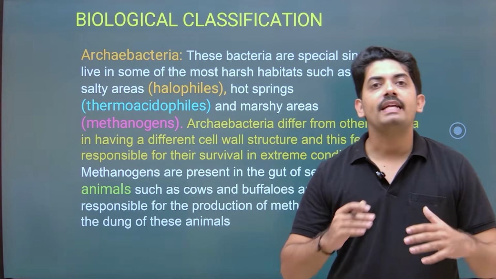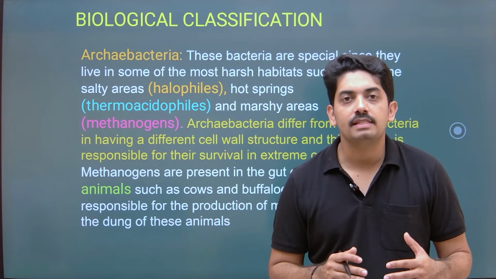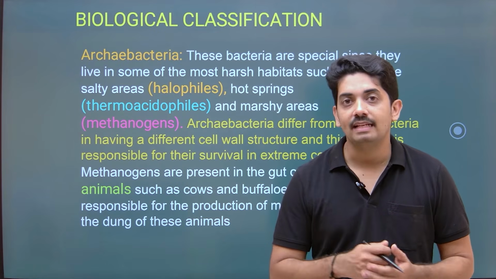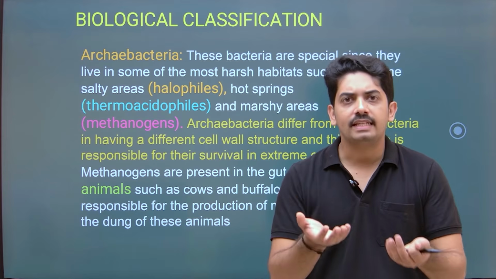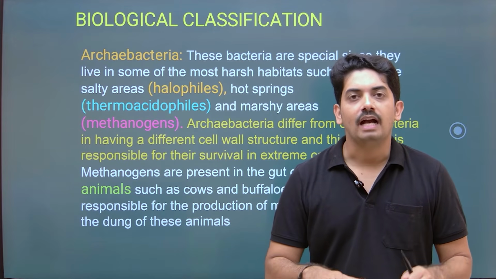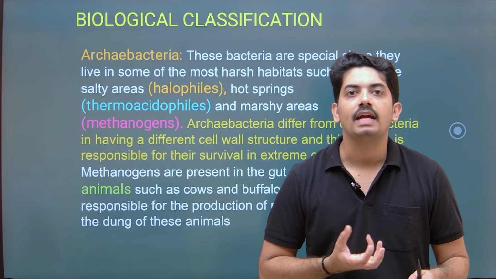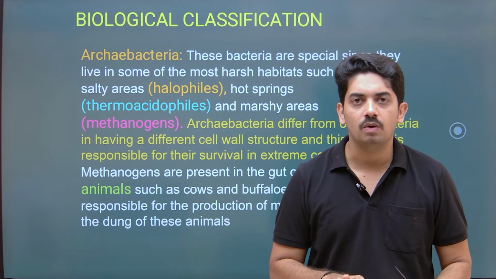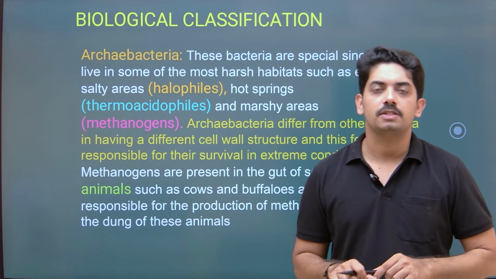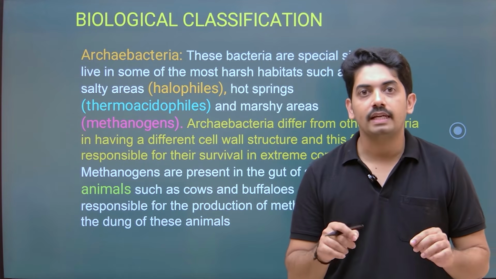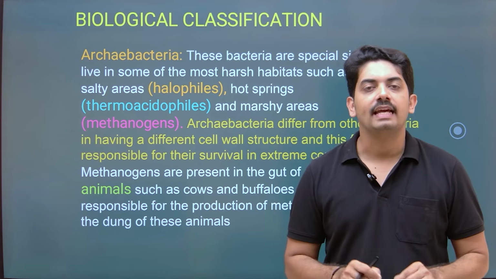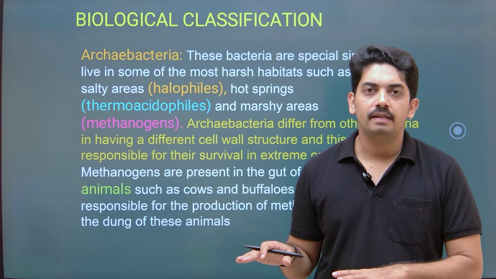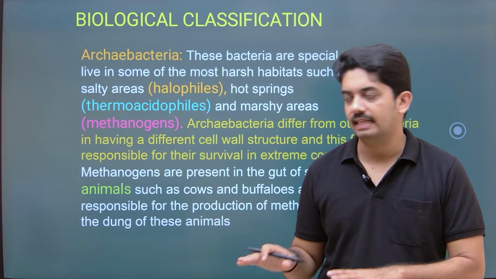Remember, ruminant organisms. Ruminant organisms means the organisms which have a four-chambered stomach. We know while cattle are grazing, they take food very fast, and after that they create the bolus, and once again they chew it and digest it. So this is how the ruminant organisms digest. These ruminant organisms have methanogens in their gut. Methanogens help in the formation of methane gas.